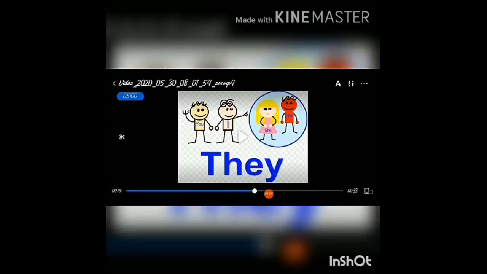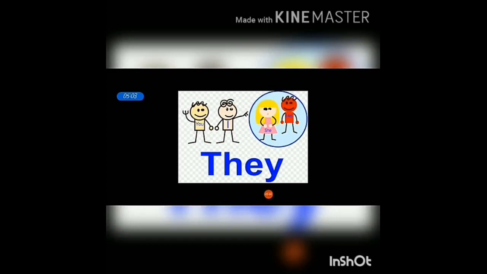The next pronoun is they. If we talk about other persons, it may be he or she or someone else. If we talk about more than one person, at that time we will use the pronoun they. For example, these two boys are talking about a girl and a boy, so we will use they.